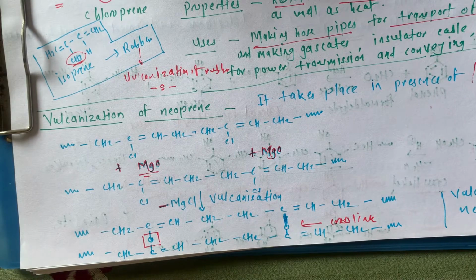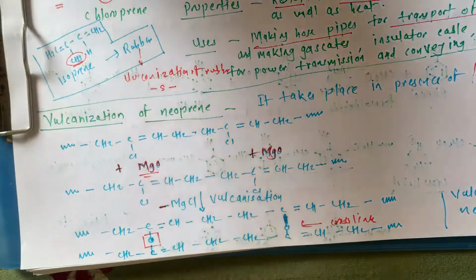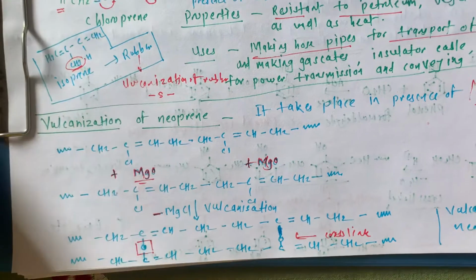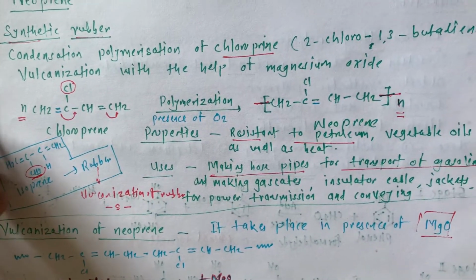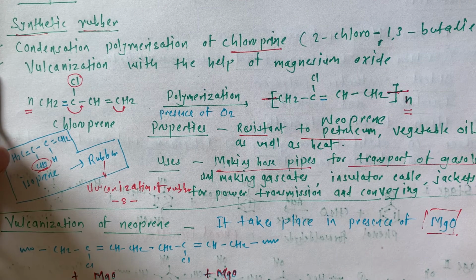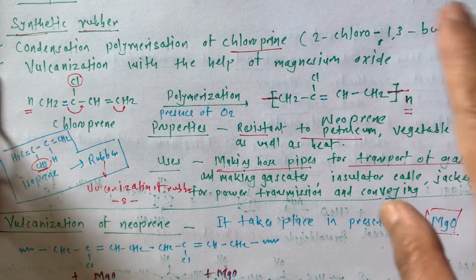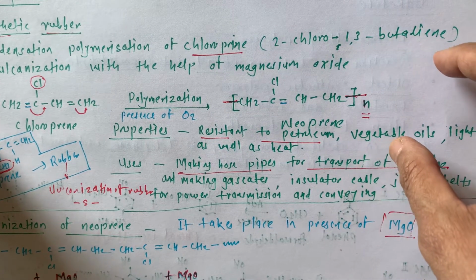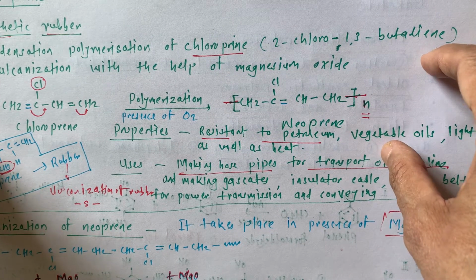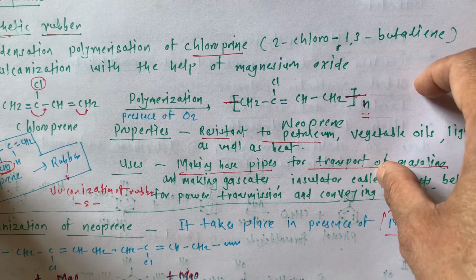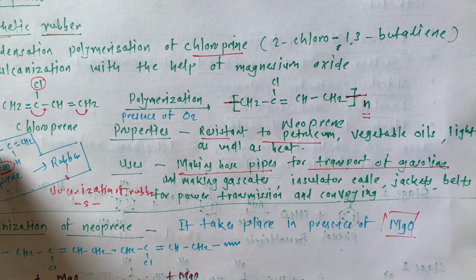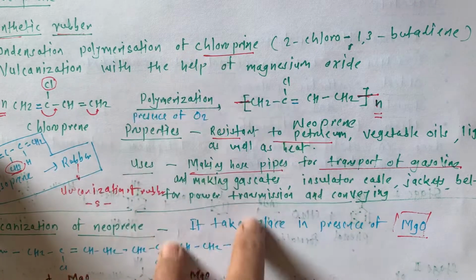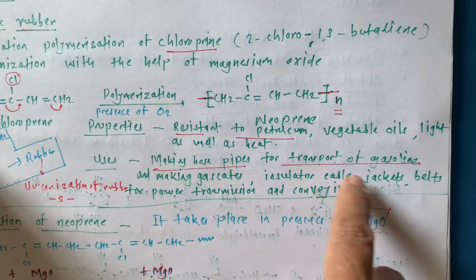Now make a table of all these polymers. First write down the reactant, then the catalyst, temperature, pressure, whatever the conditions, and then the product. Add one more column to show whether it is addition polymerization or condensation polymerization, so you will come to know. On one paper write down the uses under the name, so you can differentiate all these things.